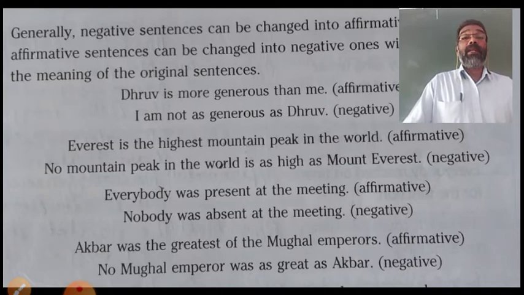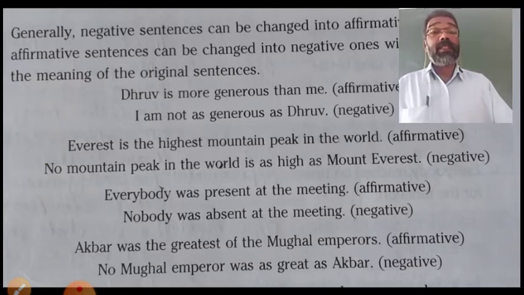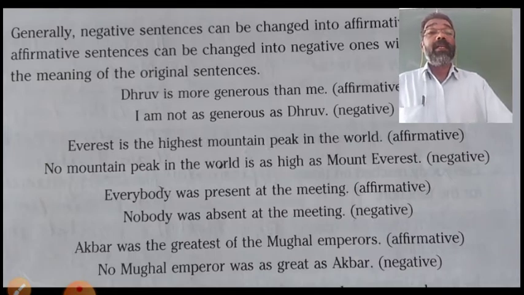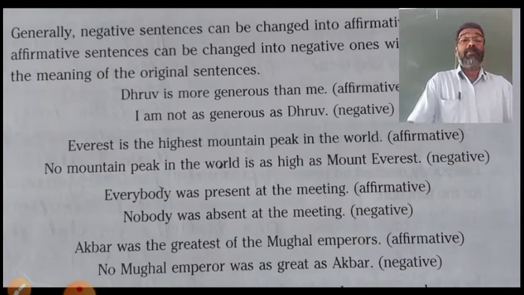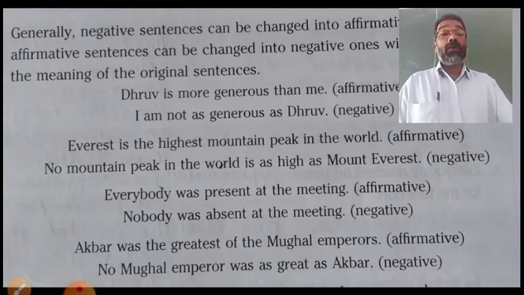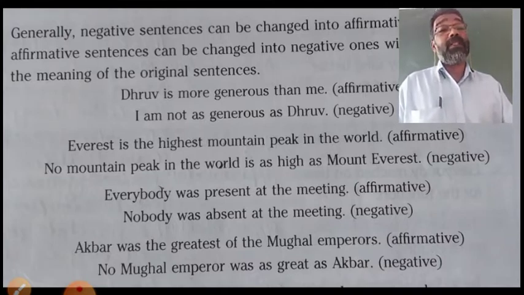One more example. Akbar was the greatest of the Mughal emperors. Affirmative sentence, superlative degree. Now we shall change it into negative without changing the meaning. No Mughal emperor was as great as Akbar. That means Akbar was the greatest Mughal emperor.